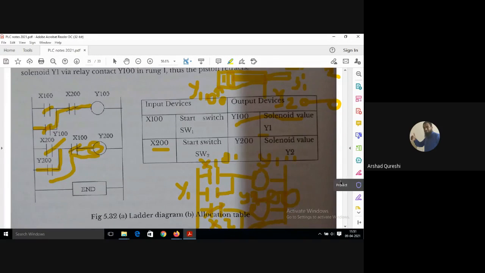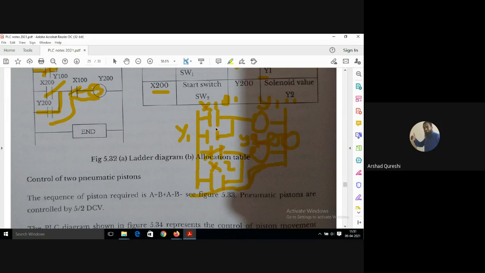But when I design this type of circuit, what will happen? When X1 is getting closed, because of the latching, Y1 is getting current. Who will break this circuit when the piston reaches the X2 position? When it reaches X2, it is also energizing Y200. This latching has to be opened, otherwise Y1 and Y2 both are getting current. Who is breaking the current of Y1 when the piston has reached X2? No one.